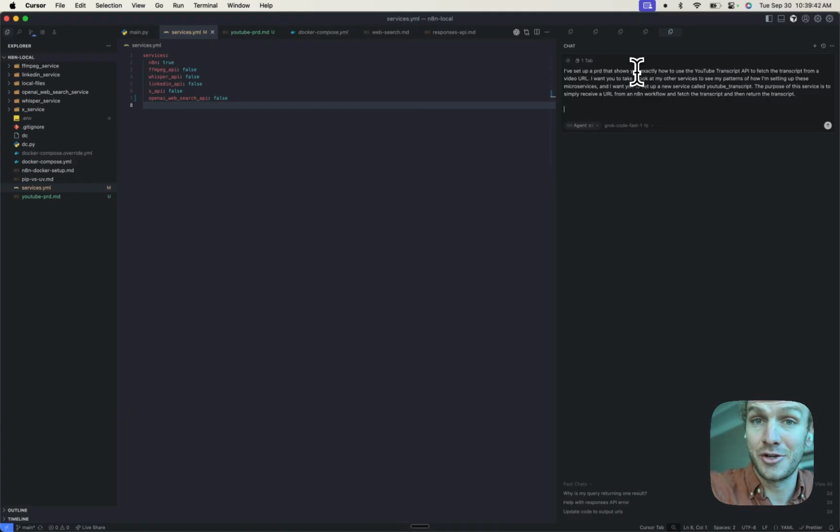Cool. So again, I just use WhisperFlow to dictate that. That makes things so much faster when you're vibe coding. I think it's super awesome. So now I've given it some instructions. I need to give it some files to look at.